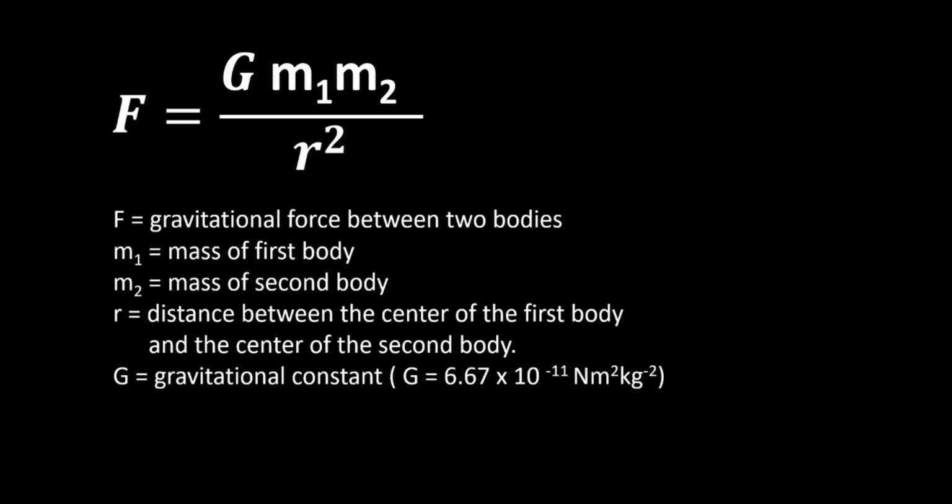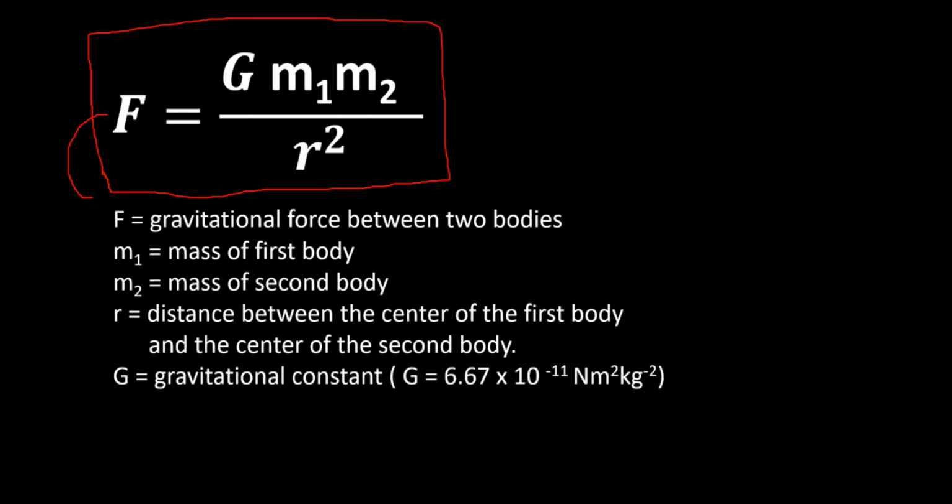The formula will become F equal to G m1 m2 divided by r squared, where F is the gravitational force between two bodies, m1 is the mass of the first body, m2 is the mass of the second body, and r is the distance between the center of the first body and the center of the second body.